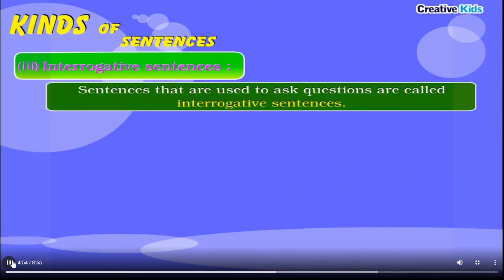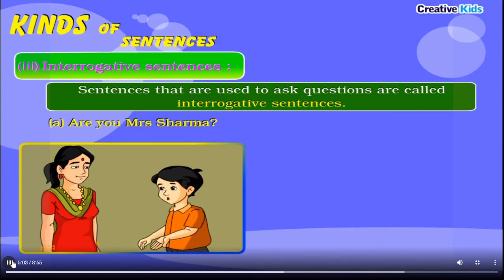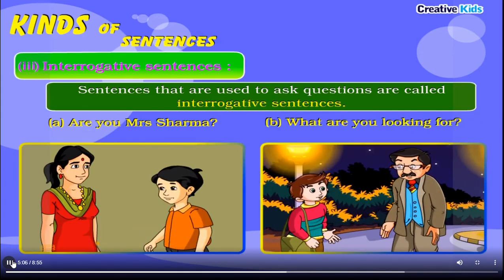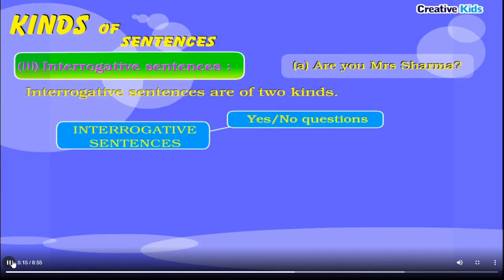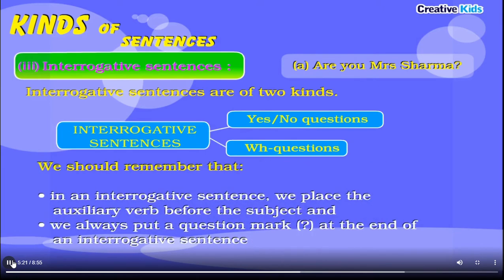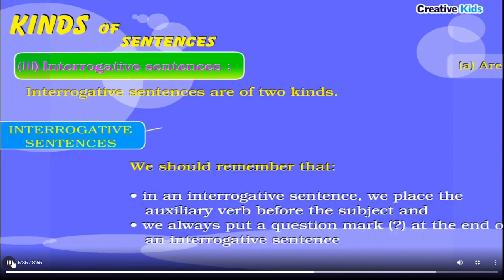Interrogative sentences. Sentences that are used to ask questions are called interrogative sentences. Examples: Are you Mrs. Sharma? What are you looking for? Interrogative sentences are of two kinds: yes/no questions and WH questions. We should remember that in an interrogative sentence, we place the auxiliary verb before the subject and we always put a question mark at the end of an interrogative sentence.